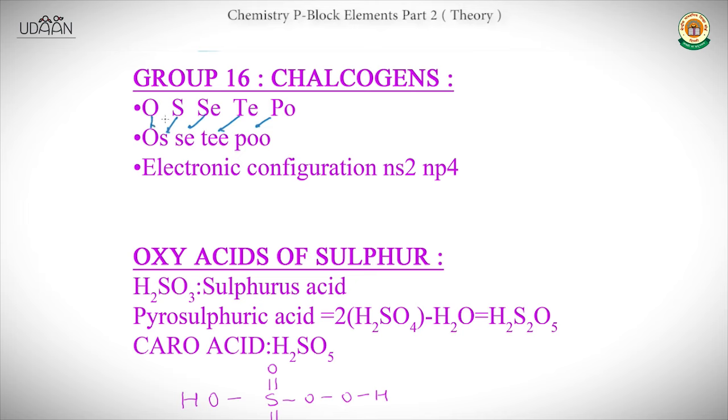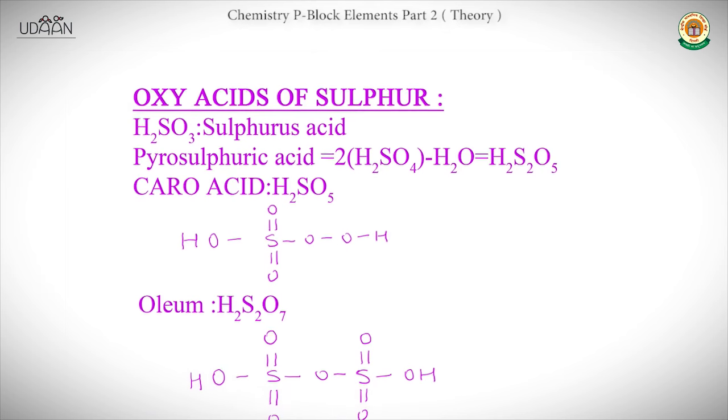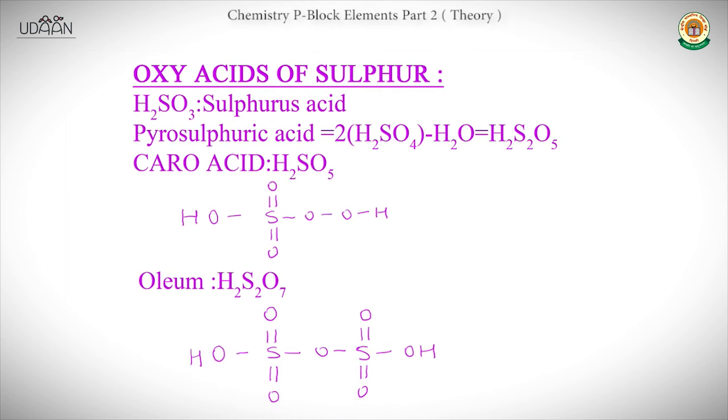Now its general electronic configuration is ns2 np4. Now we see its important oxyacids of sulfur. Can you explain what are oxoacids? The acids which consist of oxygen are called oxyacids, and if they consist of sulfur also, then they are called oxyacids of sulfur.